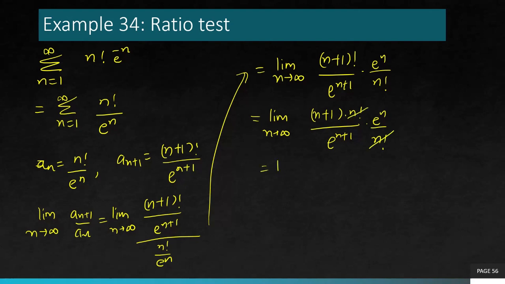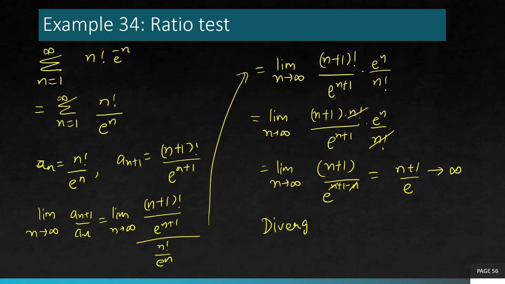This gets cancelled and you are left with only n+1 divided by e, because you can use the rules of exponents to simplify it. Now of course it goes to infinity, so this is again divergent. Anything which is greater than 1, so infinity is also greater than 1, so divergent.